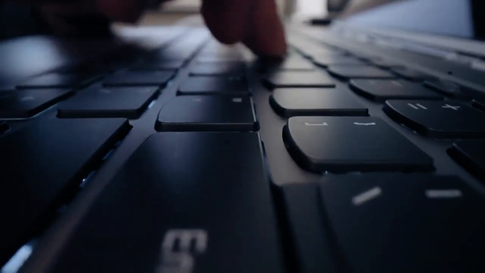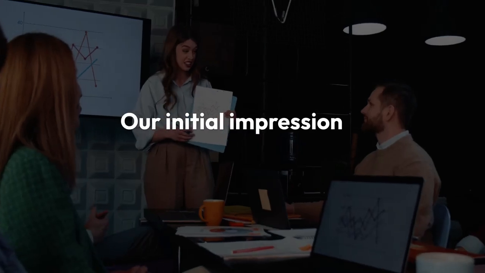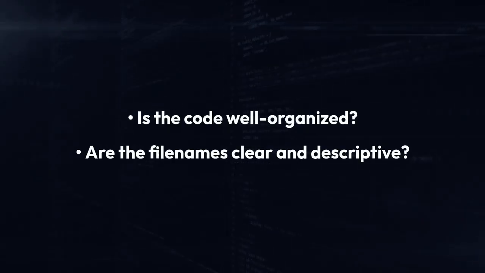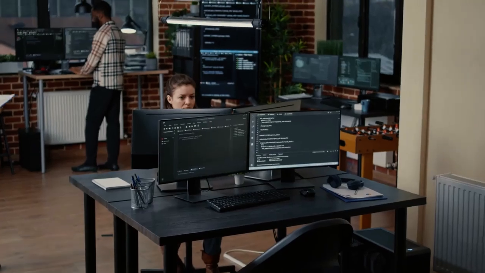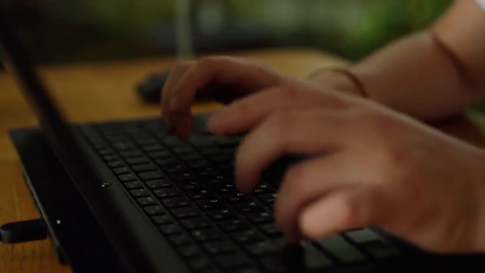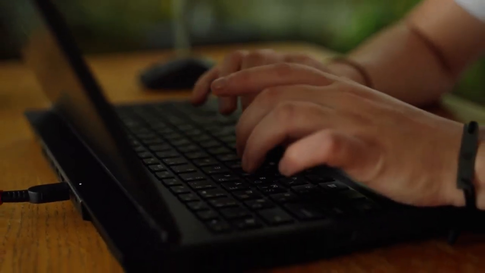Now, let's open up the code. Our initial impression is important. Is the code well organized? Are the file names clear and descriptive? Good comments throughout the code are also crucial. They help anyone reading the code understand what each part does. Readable code is always a sign of a good project.